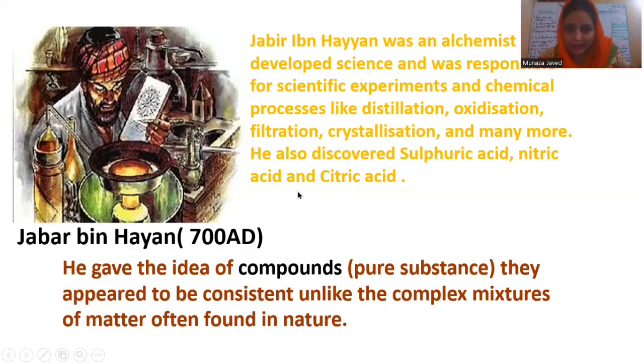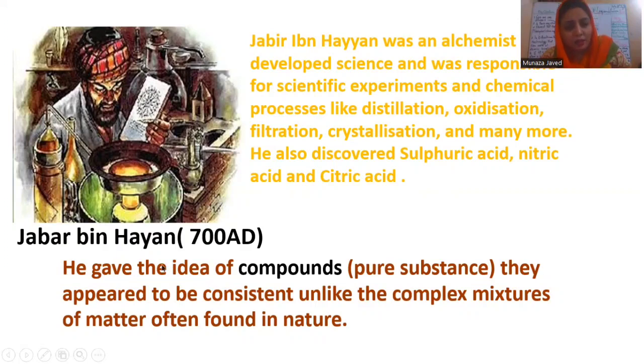He discovered sulfuric acid, nitric acid, and citric acid. He observed that after purification of these three things, he named them pure substances, which were compounds. He said that these are compounds or pure substances and they appear to be consistent.